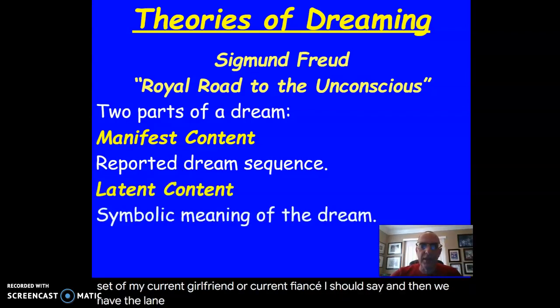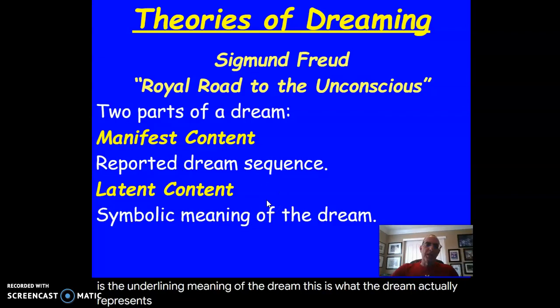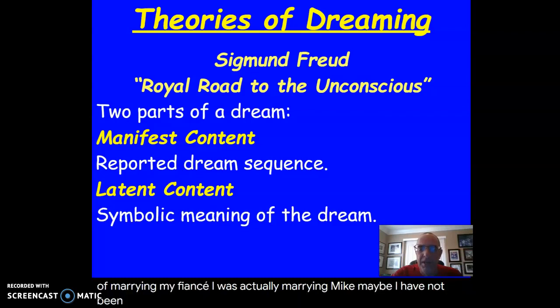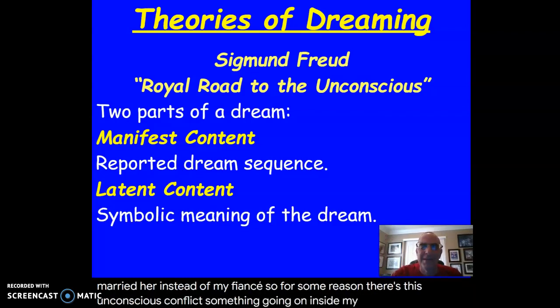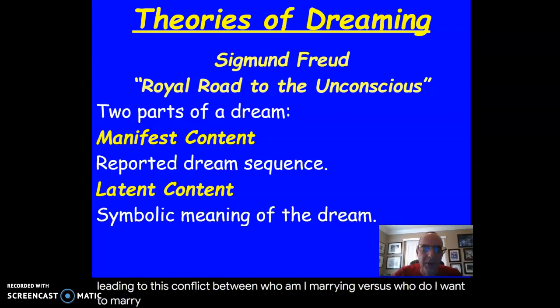And then we have the latent content, which is the symbolic meaning of the dream. This is the underlying meaning of the dream. This is what the dream actually represents. So what Freud would say is that the latent content is maybe my unconscious wish that instead of marrying my fiance, I was actually marrying my ex. Maybe I have not been able to get over my feelings for my ex. Maybe I secretly wish I was marrying her instead of my fiance. So for some reason, there's this unconscious conflict, something going on inside my psyche that's leading to this conflict between who am I marrying versus who do I want to marry, and so on.